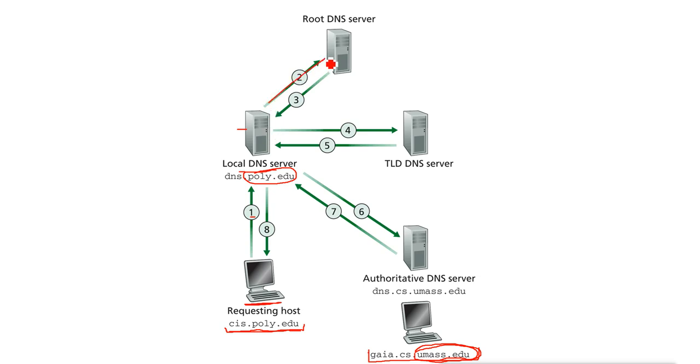Now all the DNS servers have the root hint server records. So it will send the request to the closest root hint server. Now what does the root hint server do? It checks this: what is it? Is it edu? Is it .com? Is it .org? Is it .net? Whatever that is, this root hint DNS server has records of all those servers, and those servers are called top level DNS servers.